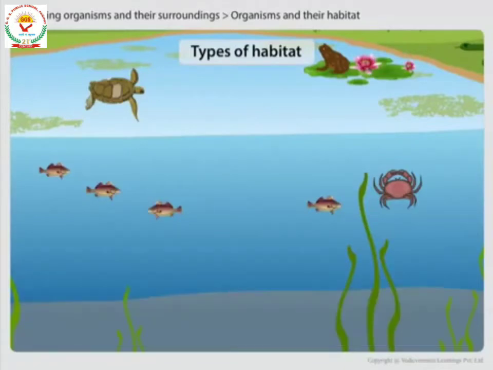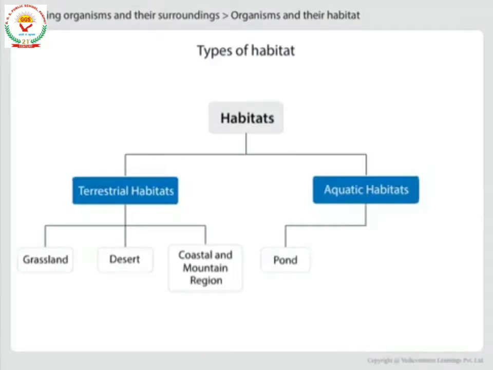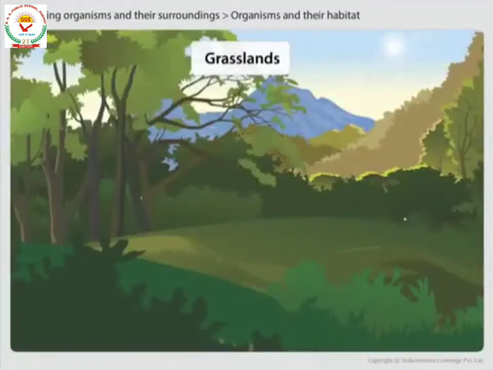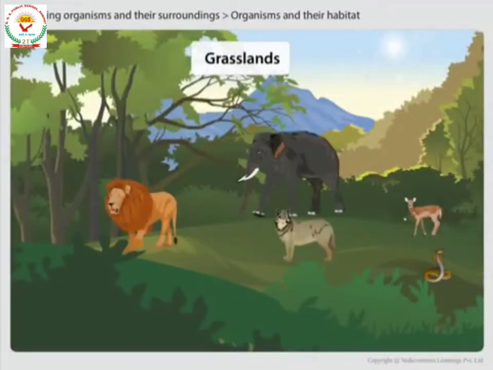Terrestrial habitat. First of all, grassland. A variety of animals live in grassland. Animals like lion, deer, giraffe, etc. live in grassland. Some animals also get some benefits from it, like lion and deer, to get their prey and to save themselves.